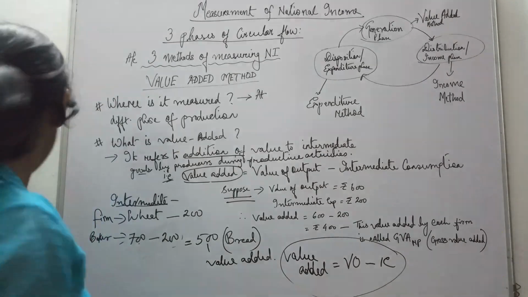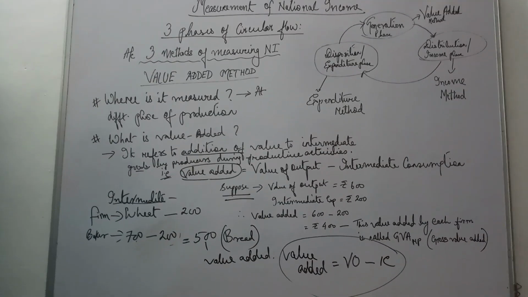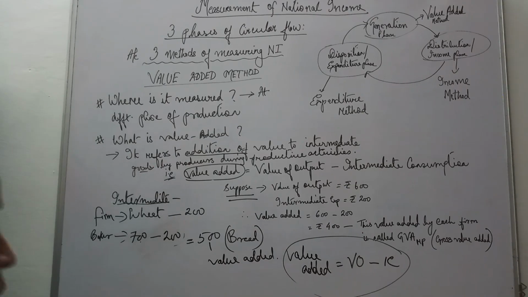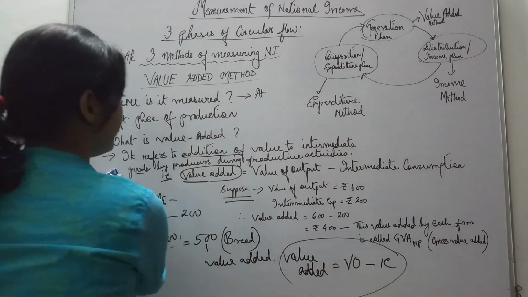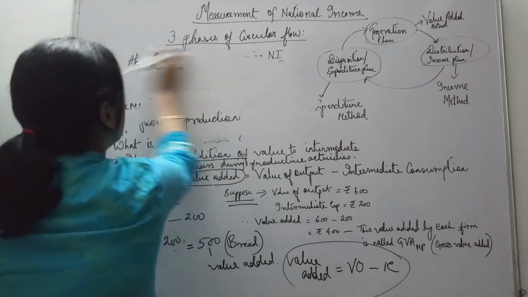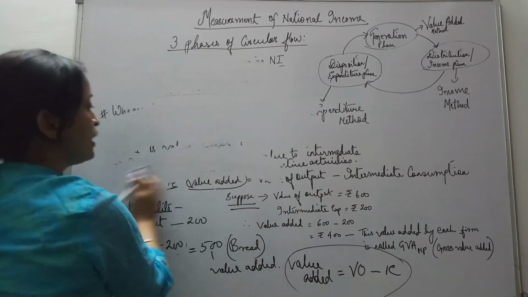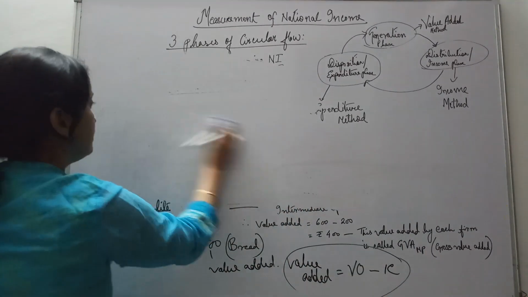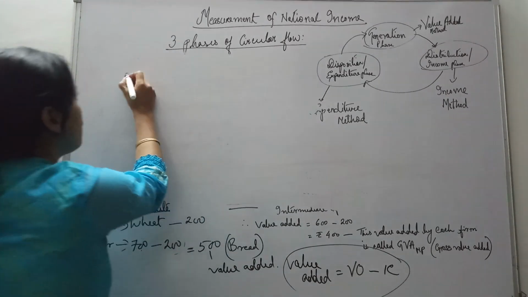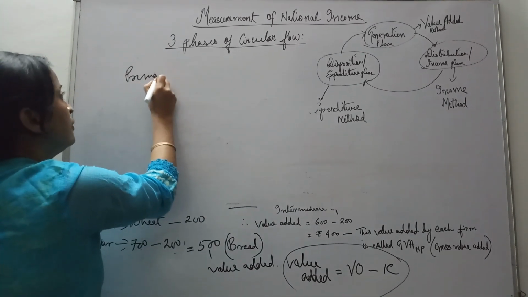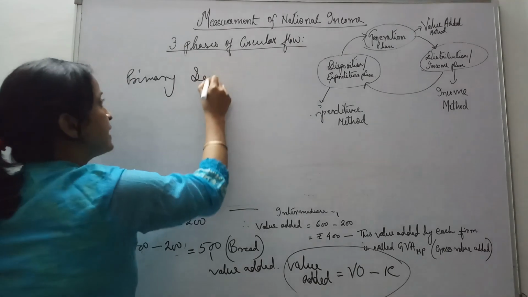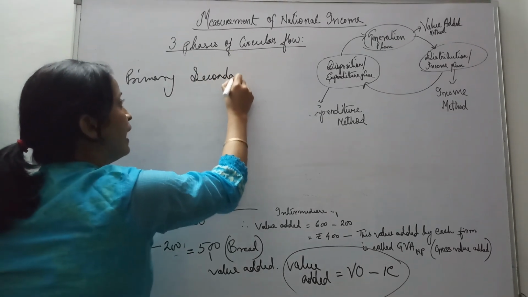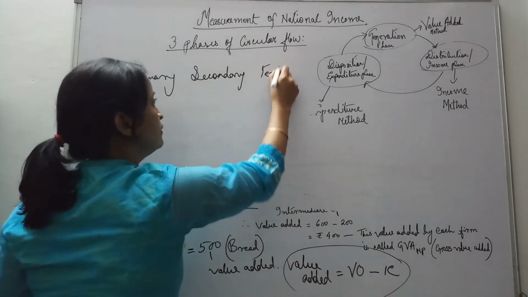Right? Now, when we are talking of the value added, we have three sectors in the economy. We all know that there are three sectors of the economy: the primary sector, secondary and tertiary.